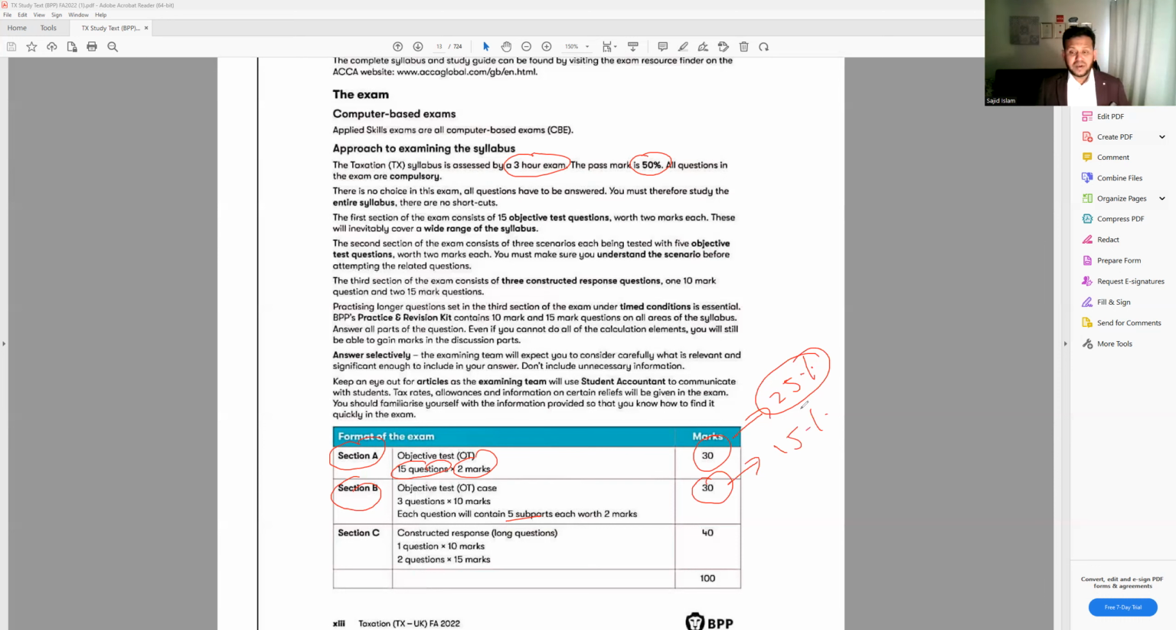So now we have 25 plus 15, that is 40. Now from the last 40, we need only 10% to score. Now how do we do that? You can see here, this constructed response.